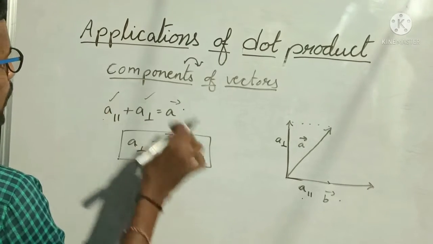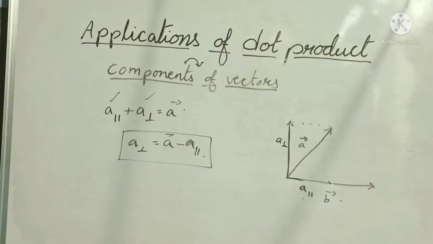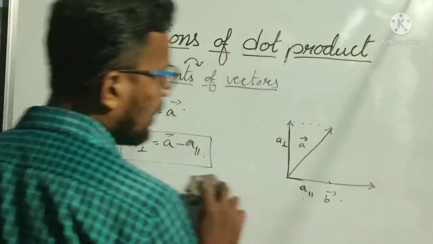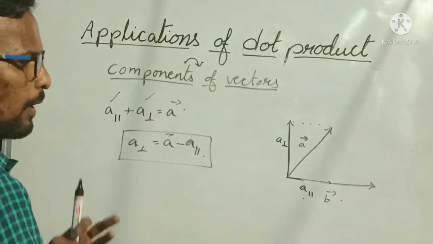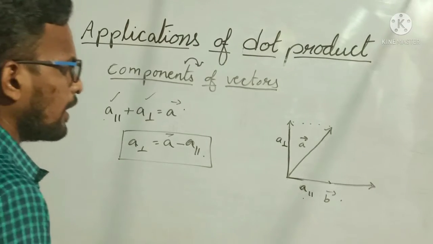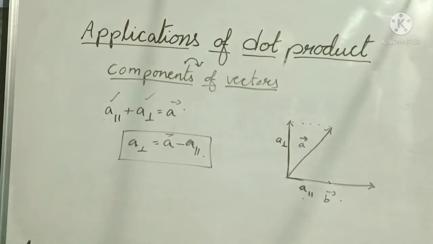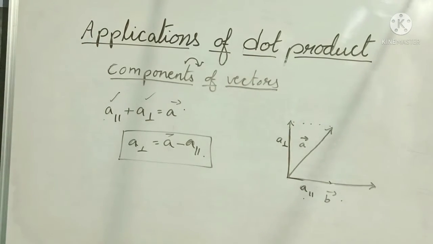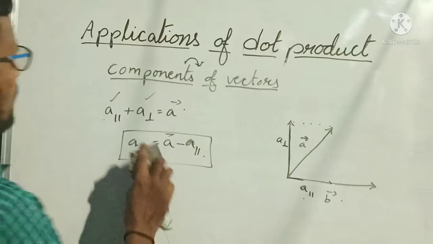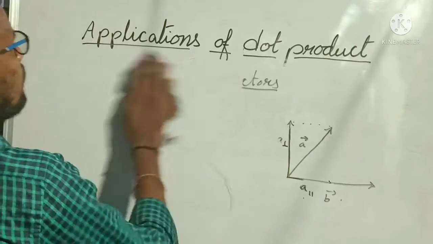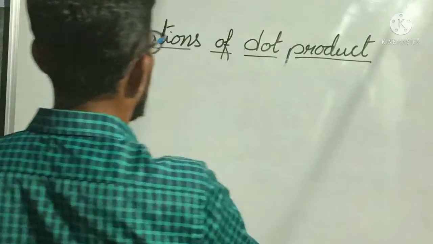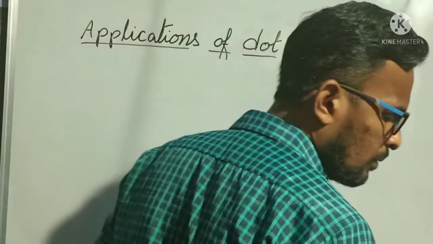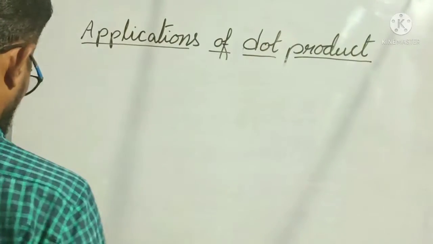One is the parallel component, the other one is the perpendicular component. Like this we have components of vectors: two components will be there for any vector, that is, every vector. One is the parallel component and the other one is the perpendicular component. Clear? So now let us see one example related to this also.